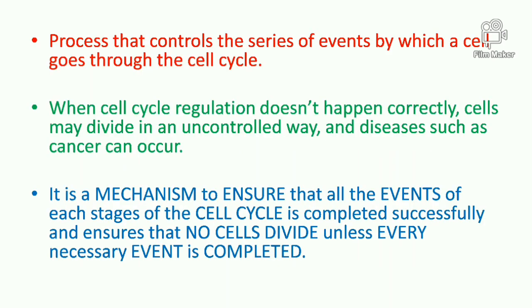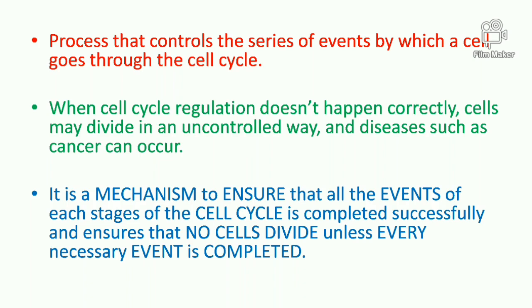This cycle of cell division, or the cell cycle, is regulated by the cell. There are mechanisms which regulate this cell cycle, and regulation is very much important. So let us understand how this cycle is regulated.